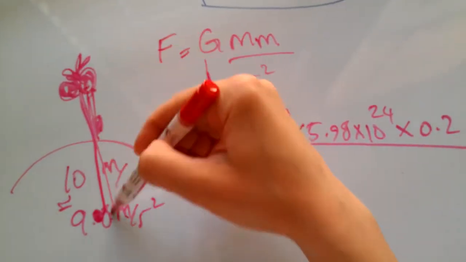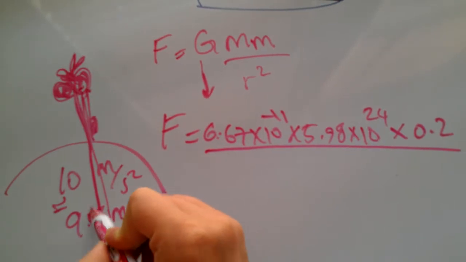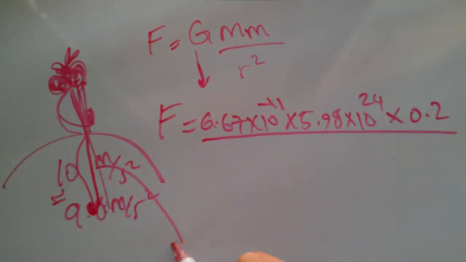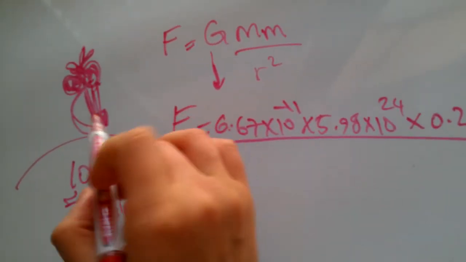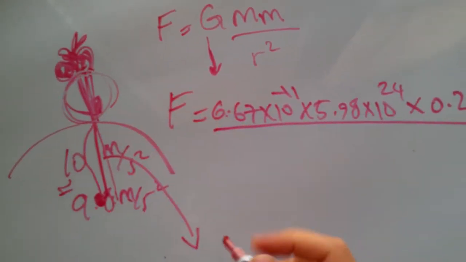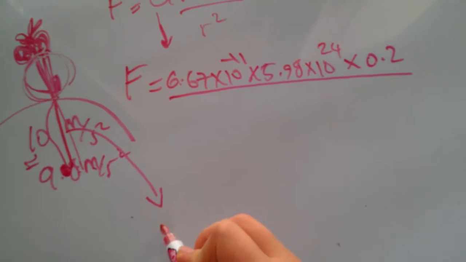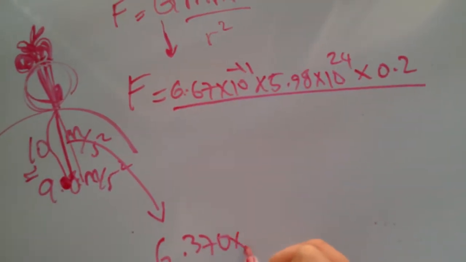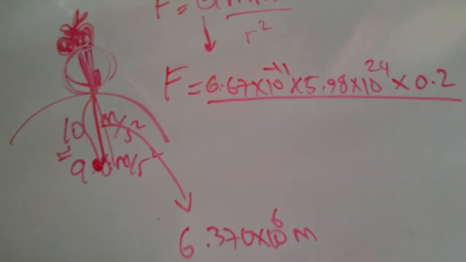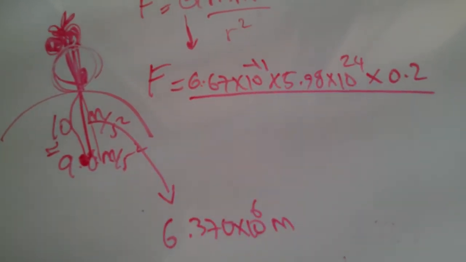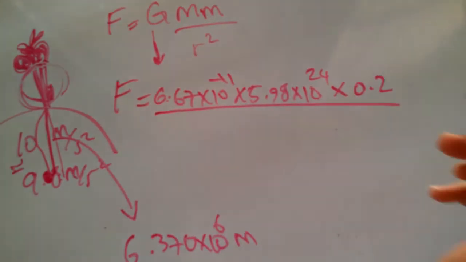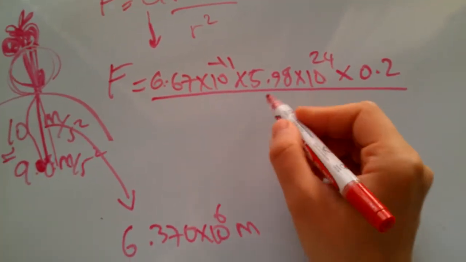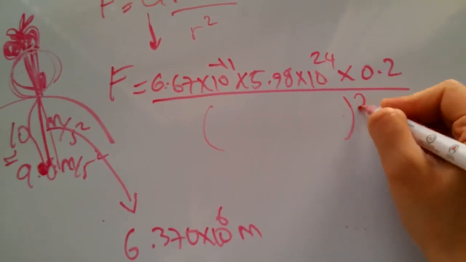So it's the radius of Earth plus this little 1 meter. The radius of Earth is big enough to swallow this little number. So the radius of Earth, 6.37 times 10 to the 6 meters, but we have to square it right here.